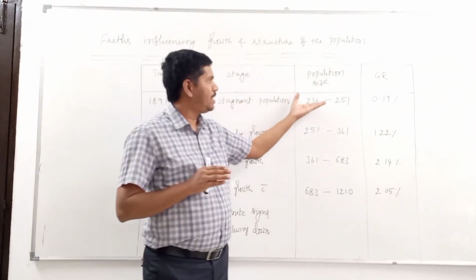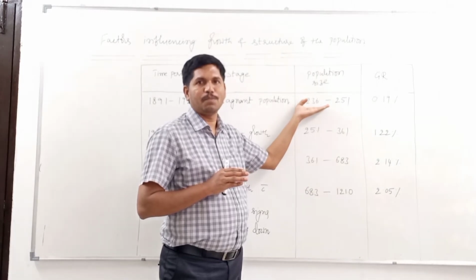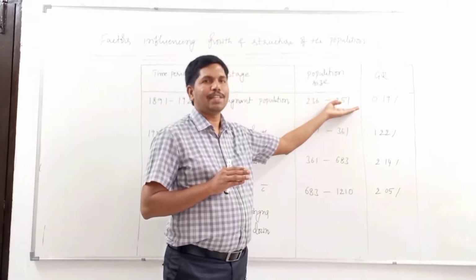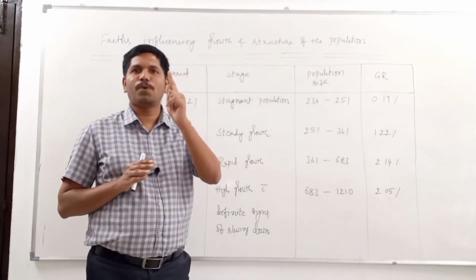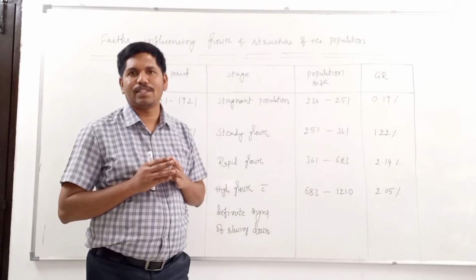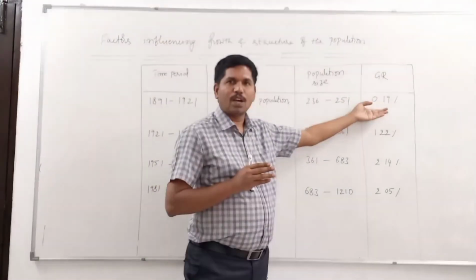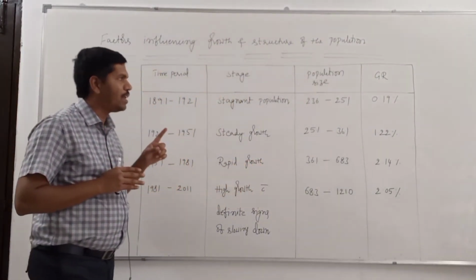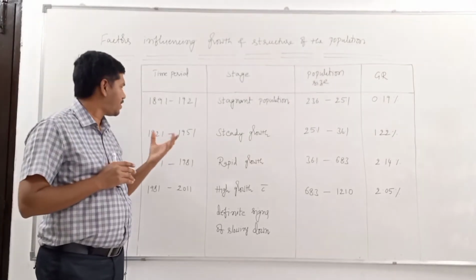See, in 1891, the population of India was 23 crores, 23.6 crores. And by 1921, the population increased to 25.1 crores. Just 1.5 crore population was increased. And the annual growth rate, the compound annual growth rate is 0.19%. That's why it is called the period of stagnant population or the stage of stagnant population.